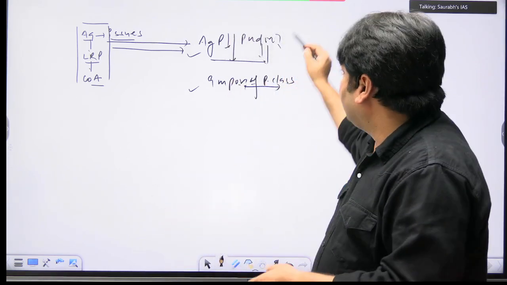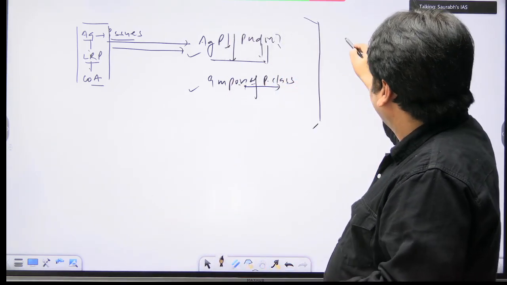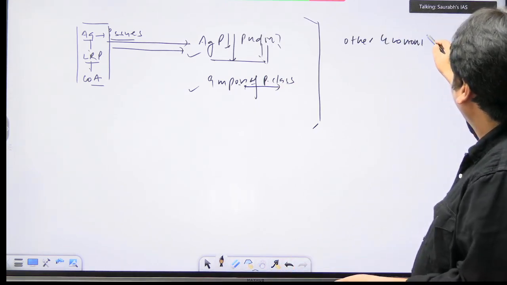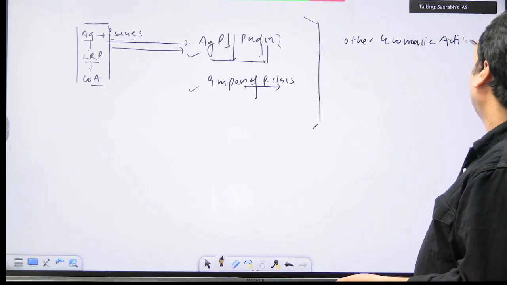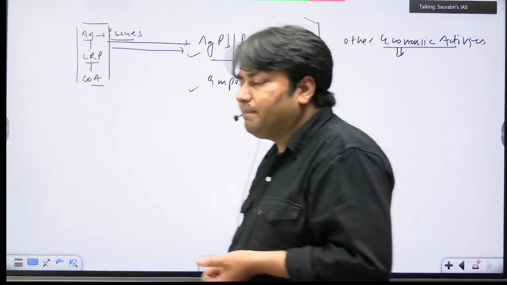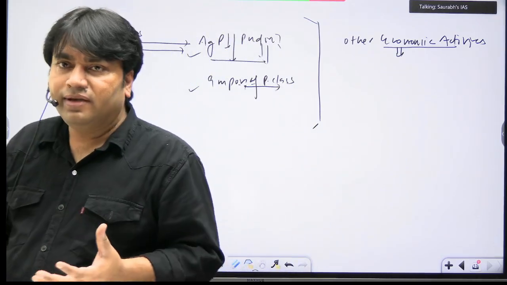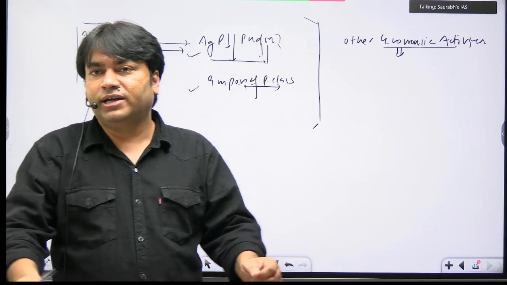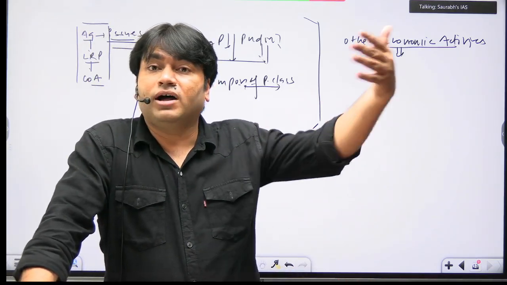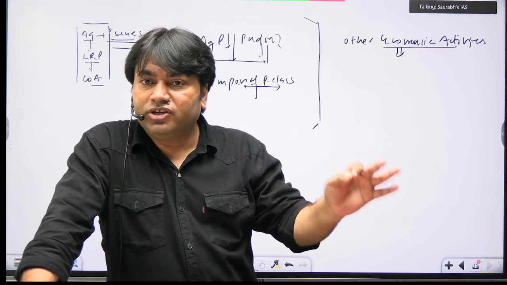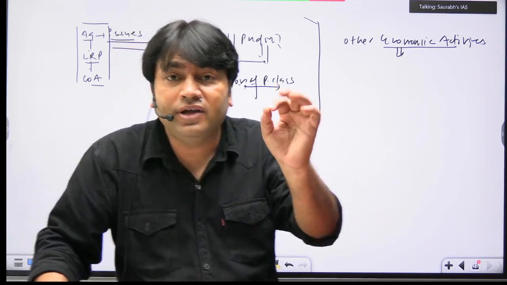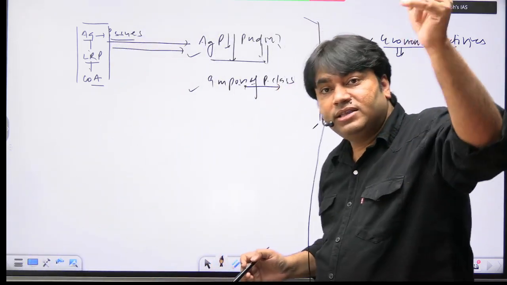Now what will happen? Okay, now the other economic activities. Now let's discuss the other economic activity. From ancient times in India, craft making was one of the most important economic activities. There was diversification of craft, and this diversification of craft was one of the reasons for the economic prosperity of India from the ancient times.